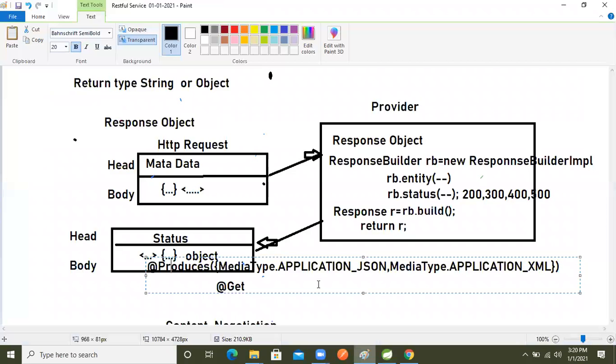And I even said that in this application we can pass the entity object, collection, and primitive data also, right?